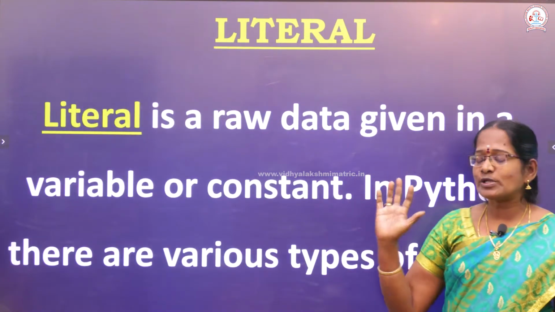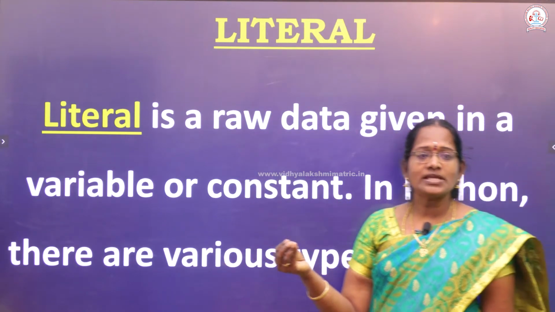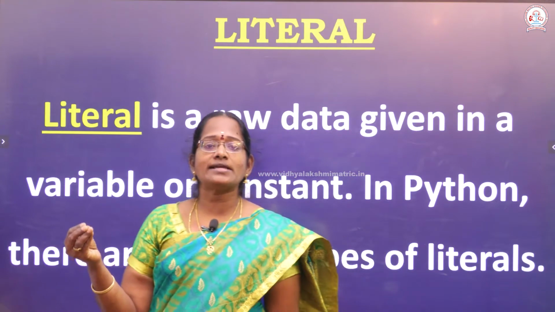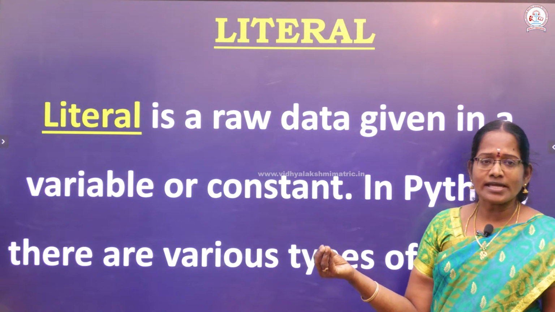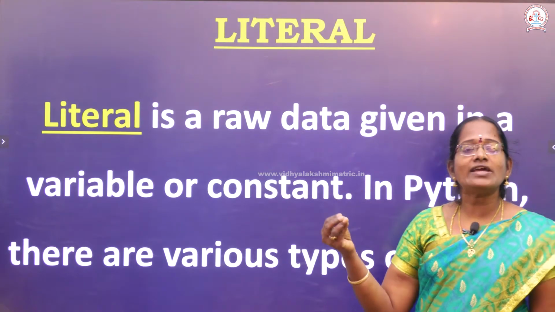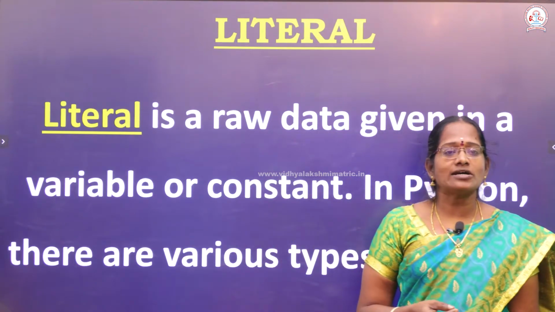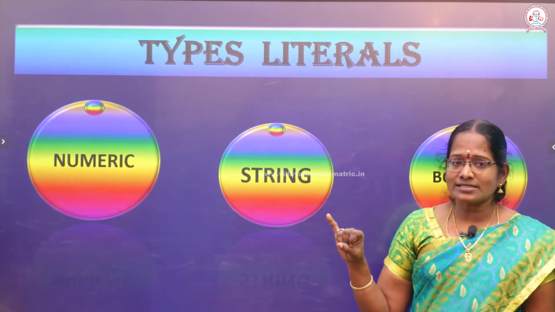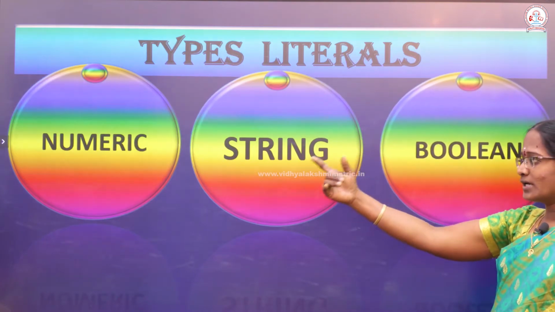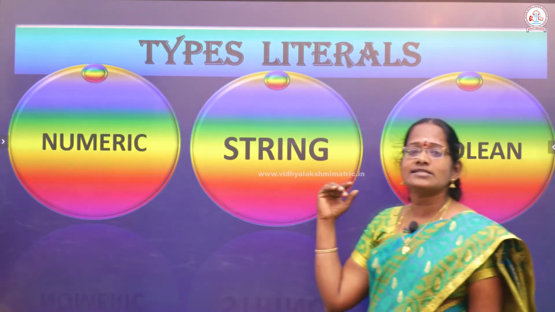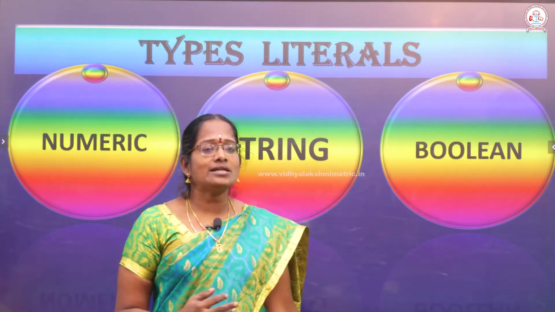Okay. Another topic is called literals. What is a literal? A literal is raw data given in a variable or constant in Python. There are various types of literals. One is the numeric literal, another is the string literal, and next is the boolean literal. So there are numeric, string and boolean literals.